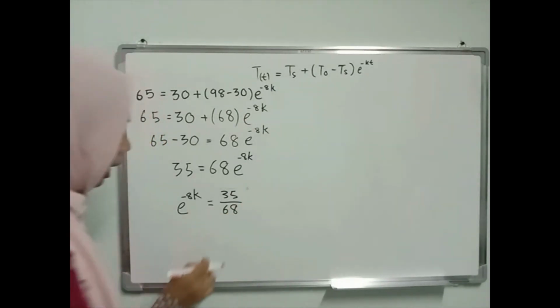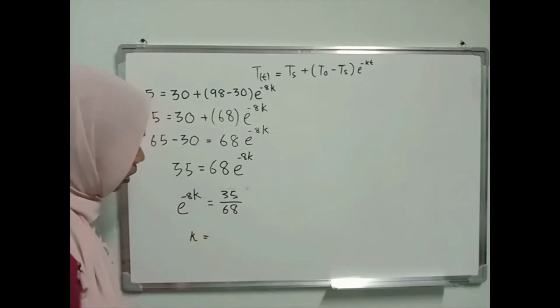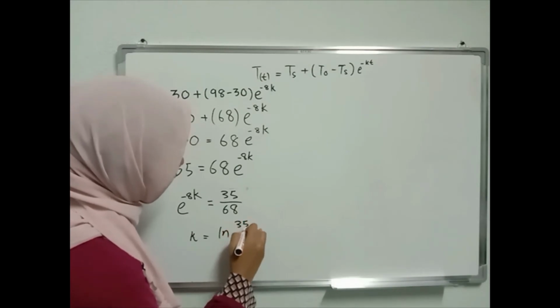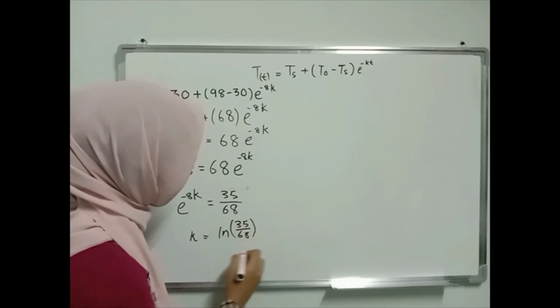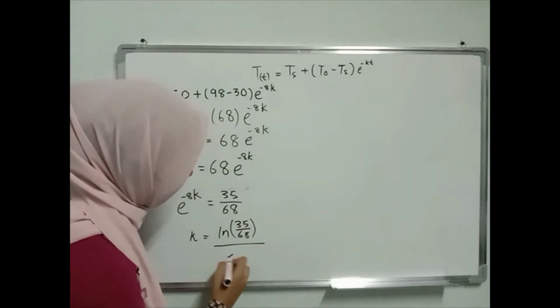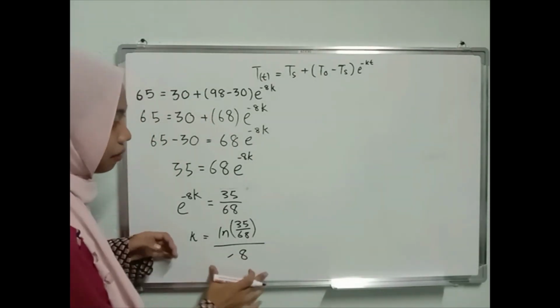So k is ln of 35 divided by 68, divided by negative 8. So this is the k.